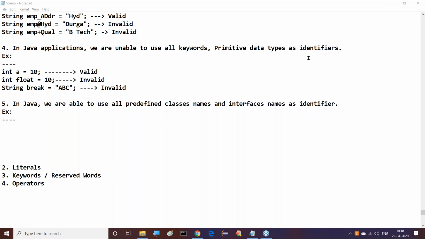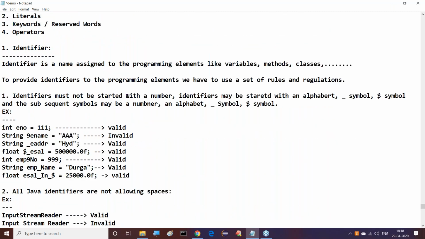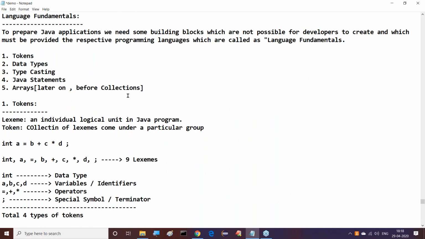And guys, check it. What we completed in the last class, what we are discussing actually. I think so. We are discussing language fundamentals, the topic we are discussing here. So in the language fundamentals, some few points were given in the last classes. What are the few points given there in the last classes?